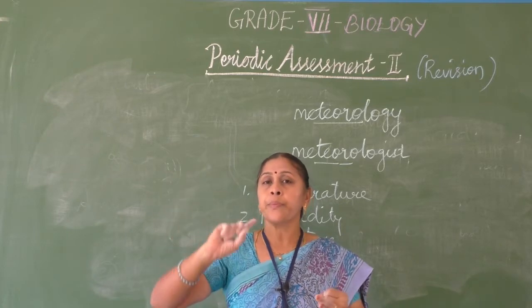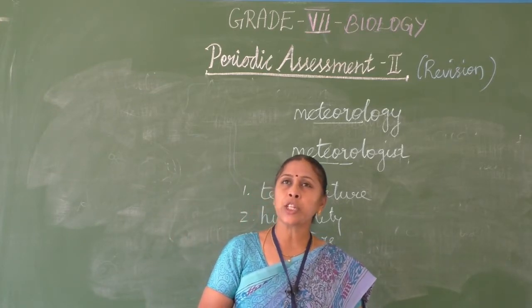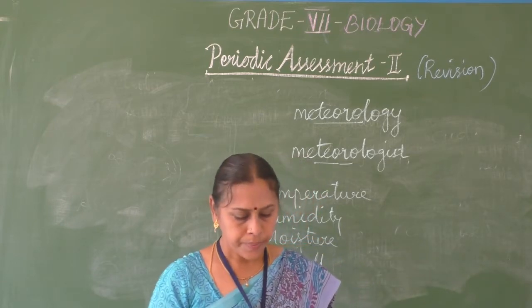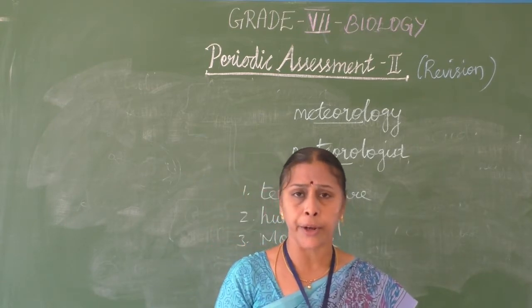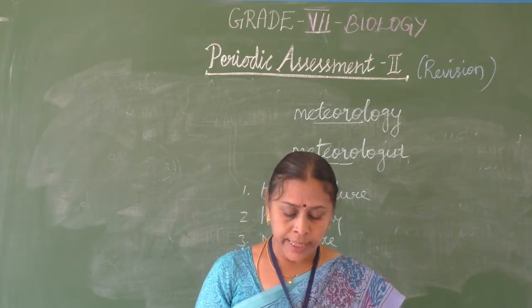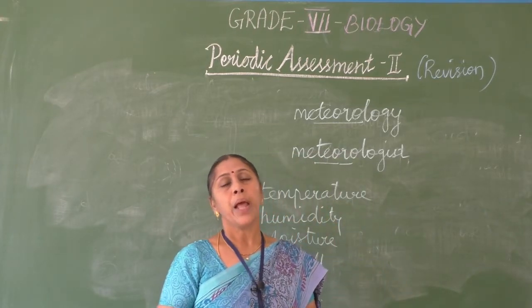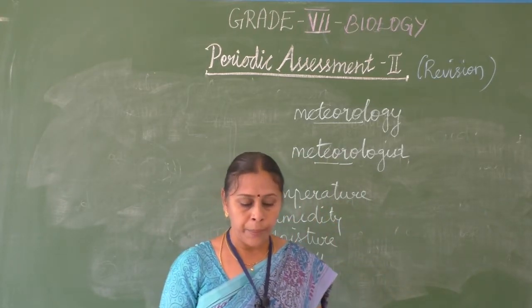And the humidity, that means the moisture content of the air, will be measured with the help of a barometer. That is not given in your textbook, anyhow, just you know. So all these are taken by the meteorological department and announced to the public.